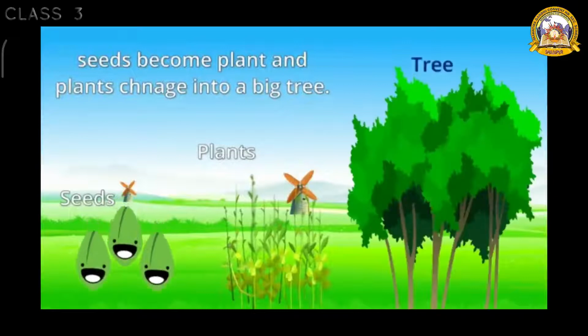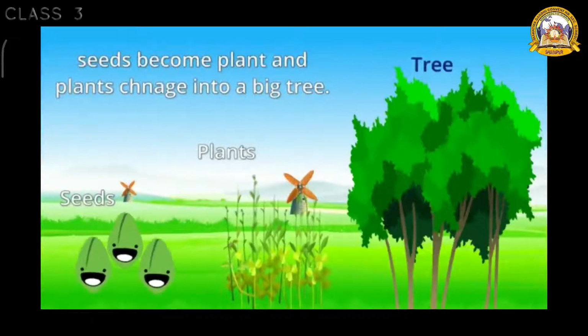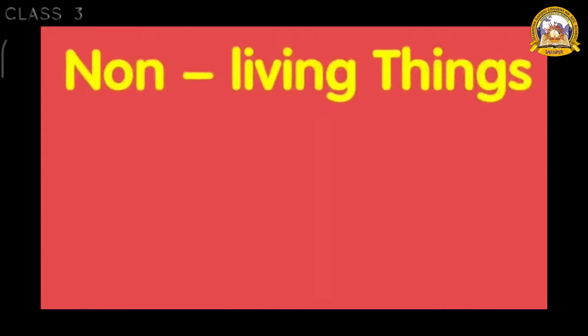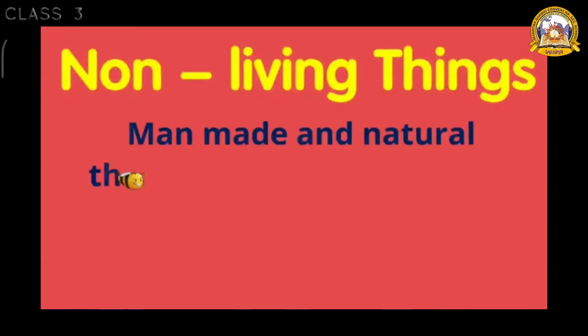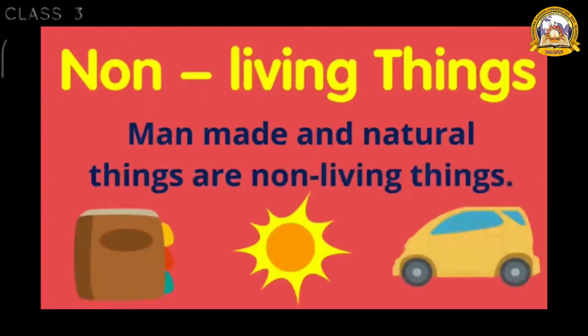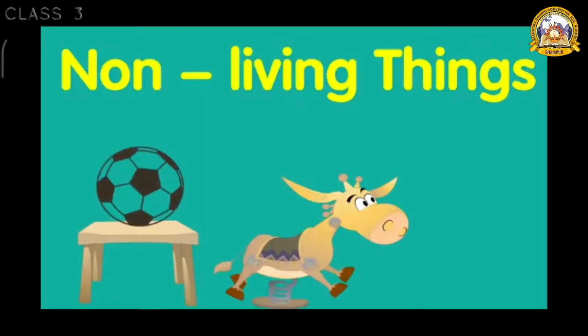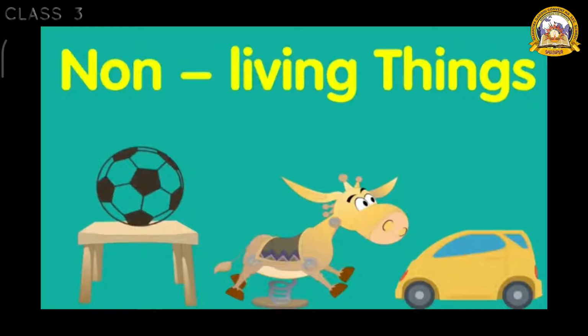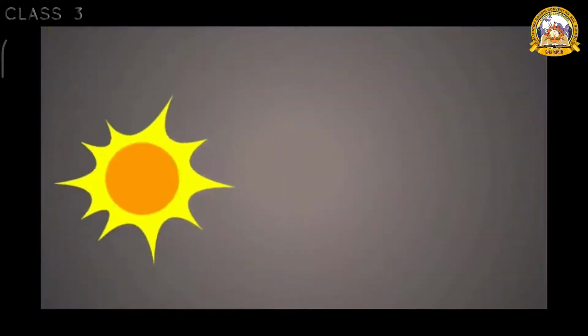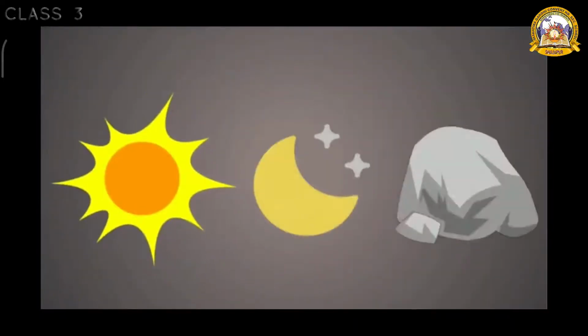Seeds become plants and plants change into big trees. Non-living things: man-made and natural things are non-living things. Table, ball, toy, car are non-living things. Sun, moon, rocks are natural things.